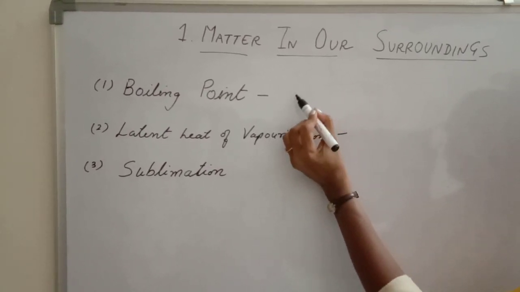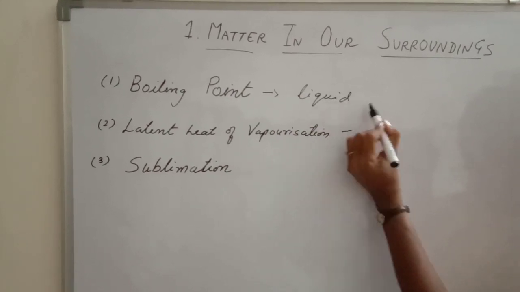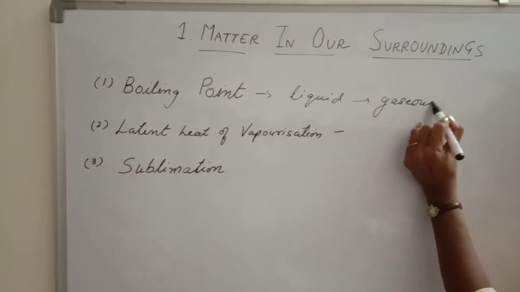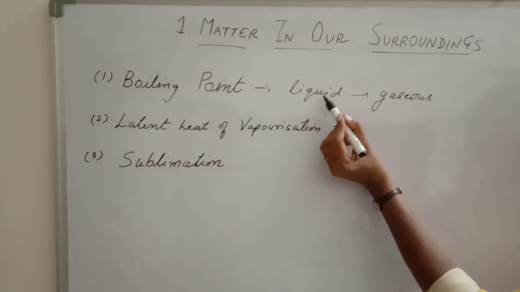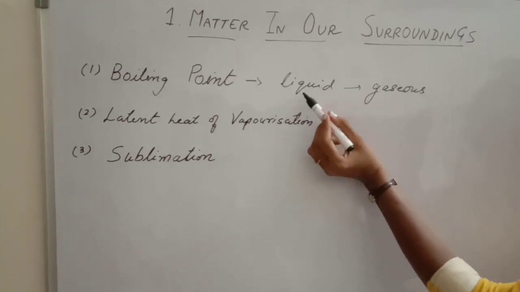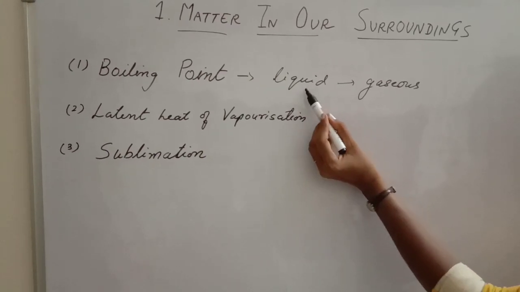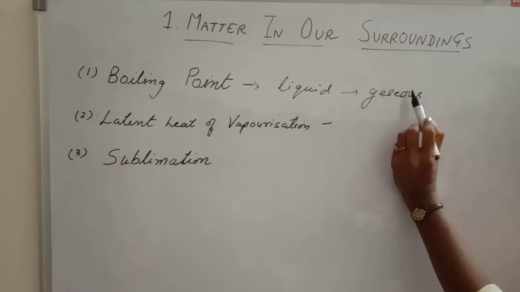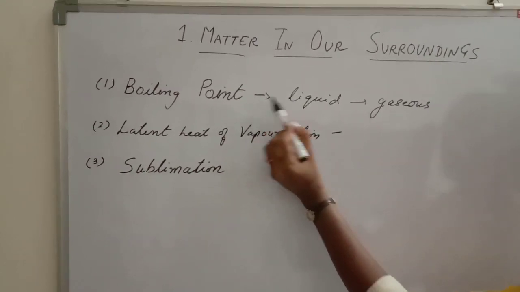Suppose I am having a liquid with me and I want to convert that liquid into gaseous state. I will supply heat to it. So it will reach the temperature of 100 degrees Celsius and then the boiling starts. Conversion of liquid into gaseous state at its boiling point at given atmospheric pressure is known as boiling.